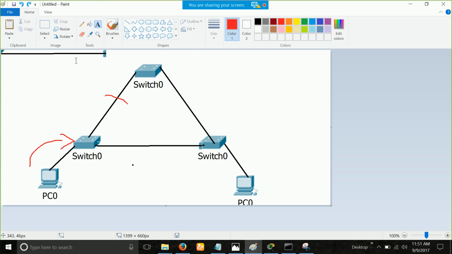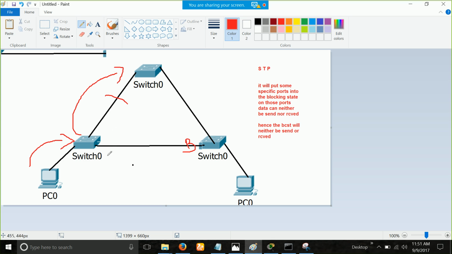So what the spanning tree protocol will do, I hope you guys understand, is simply put some ports into the blocking state. The question is which port. For that we have the whole spanning tree algorithm. Let's assume that this port is blocked. Imagine this link is working. It will send the broadcast here and it will also send the broadcast right here. But this port is in the blocking state.